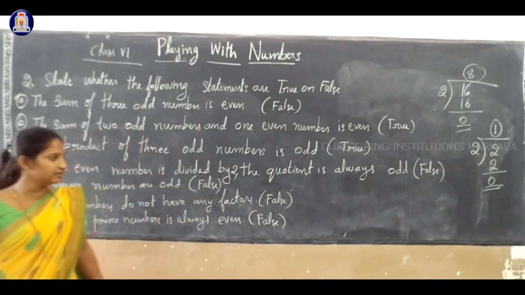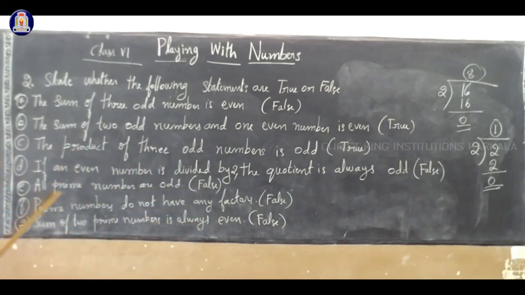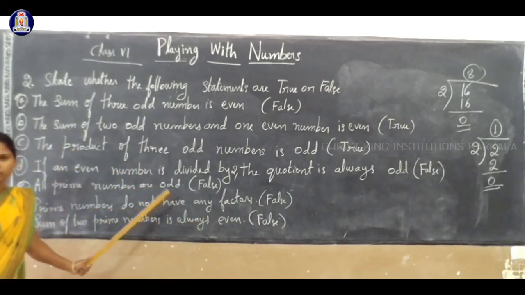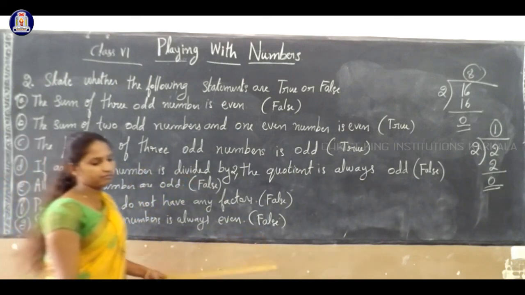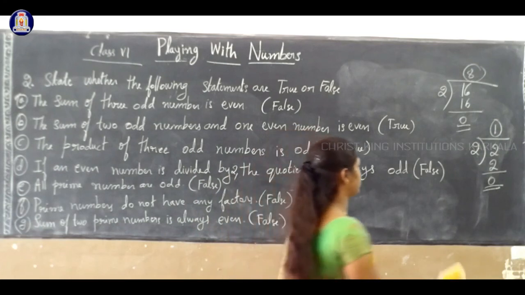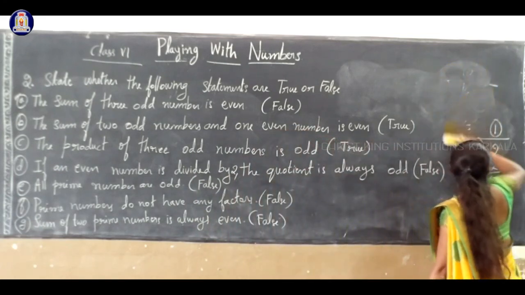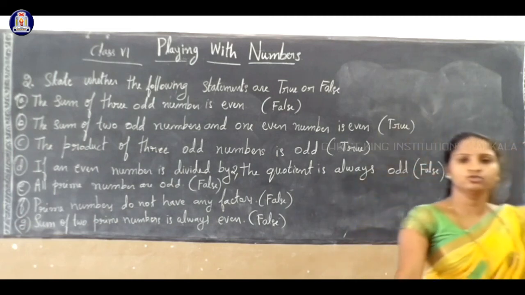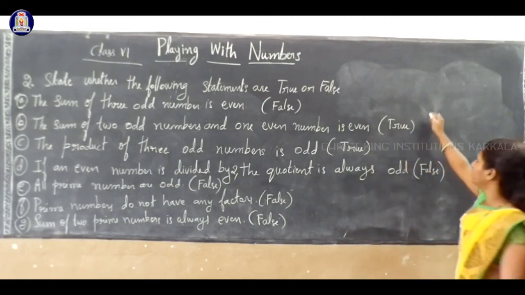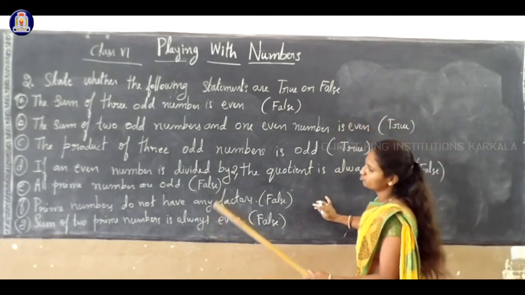The fifth one here. All prime numbers are odd. Is it correct? All prime numbers. You know what a prime number is, right? What is a prime number? A number which has only two factors.